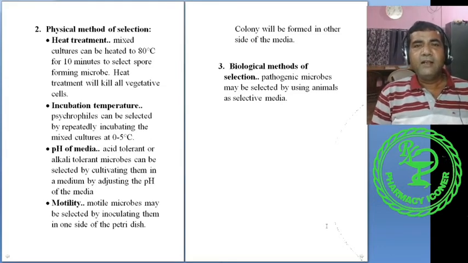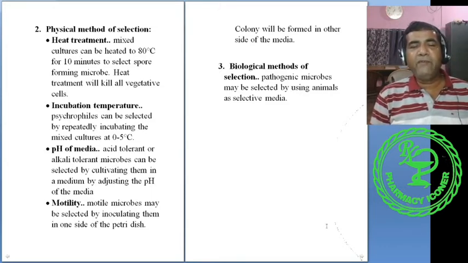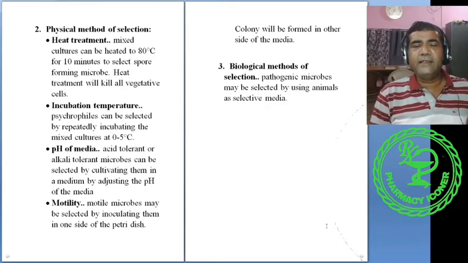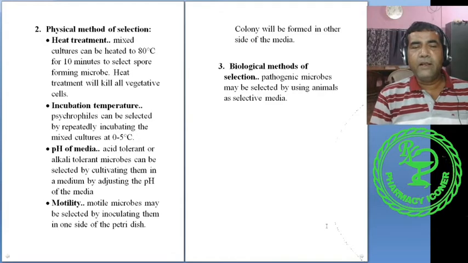Incubation temperature. Some microorganisms can survive in very low temperature. They are called psychrophiles. Some can survive in higher temperature, above 45 degrees. They are called thermophiles. So if a mixed culture contains all these types of microorganisms, we can repeatedly cultivate them in a particular temperature zone. For example, if we cultivate a psychrophilic microorganism at 0 to 5 degrees Celsius, mesophiles and thermophiles will die gradually because the psychrophiles will outnumber them.